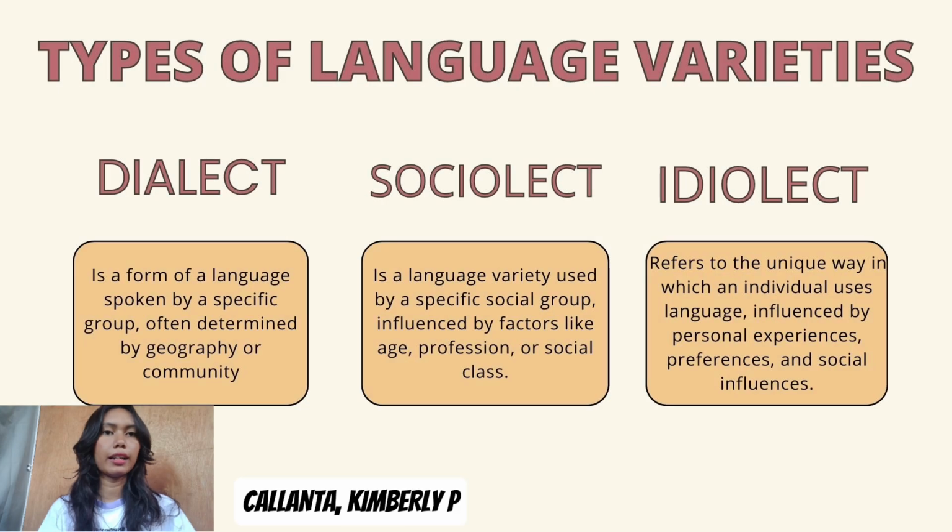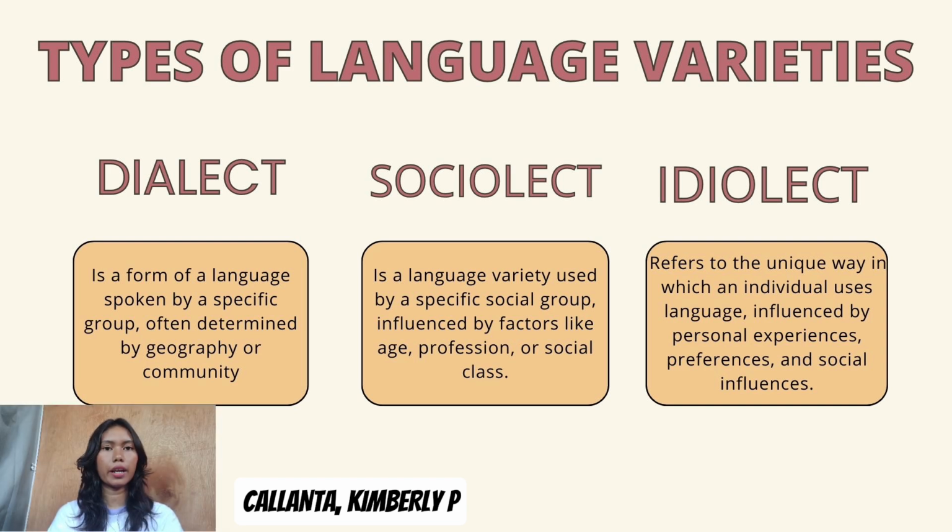Types of language variety. Dialect is a form of language spoken by a specific group, often determined by geography or community. Dialects depend on the region or group of speakers. For example, the Philippines has different dialects, including Tagalog, Cebuano, Kapampangan, and many more.